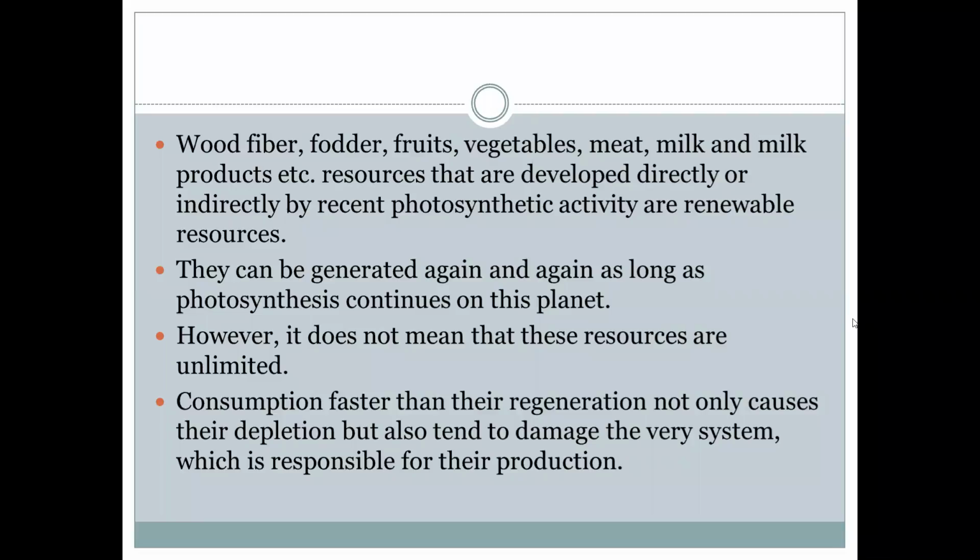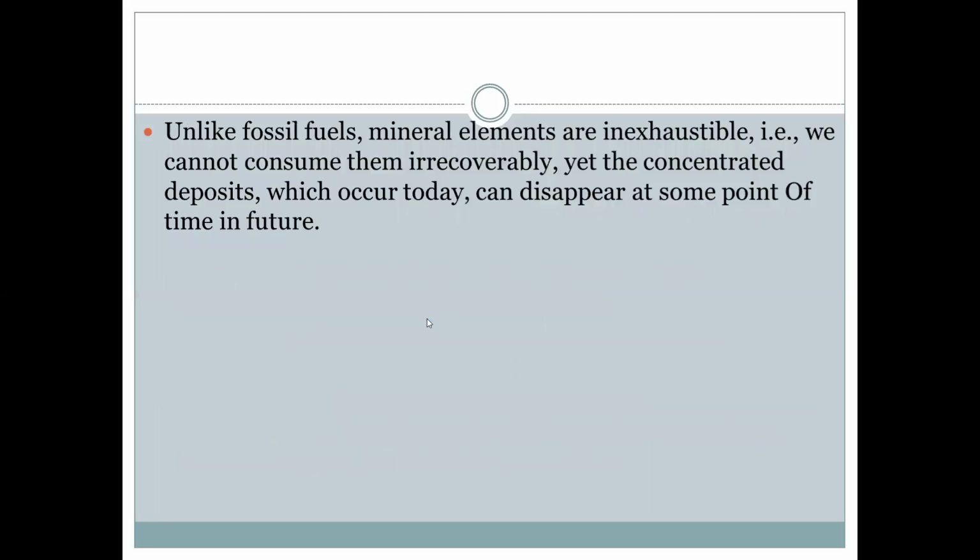Consumption of these resources faster than their regeneration may cause their depletion, but also tends to damage the system which is responsible for their production. Due to increase in population, these resources are utilized by the human being. So there may be huge destruction of the resources, or these resources are not maintained properly.